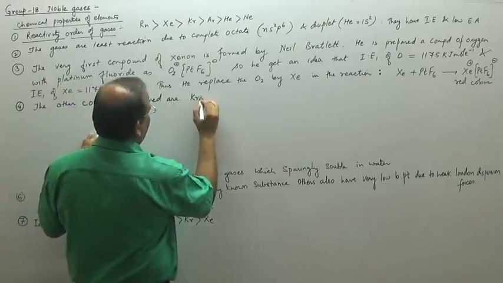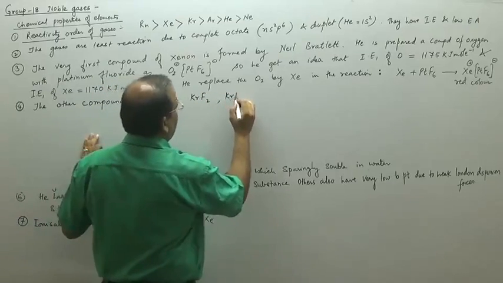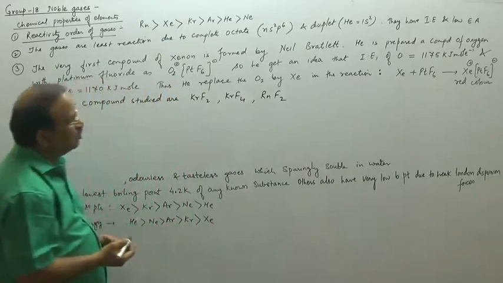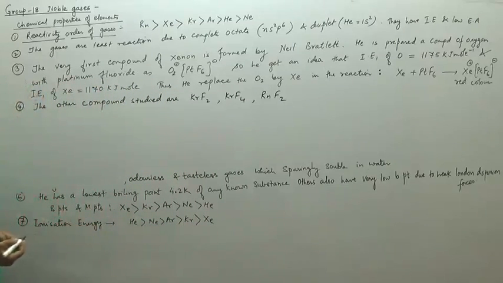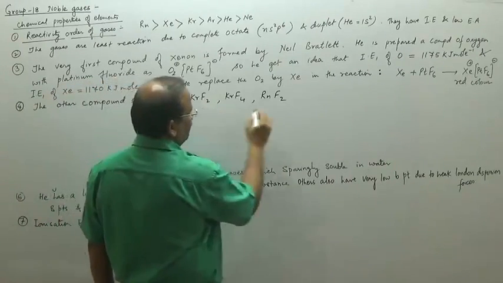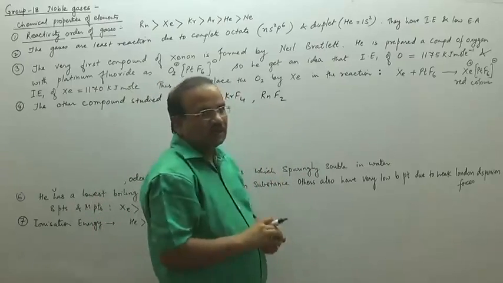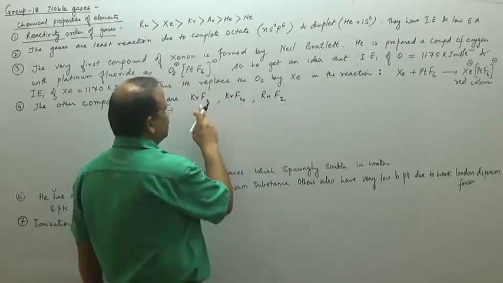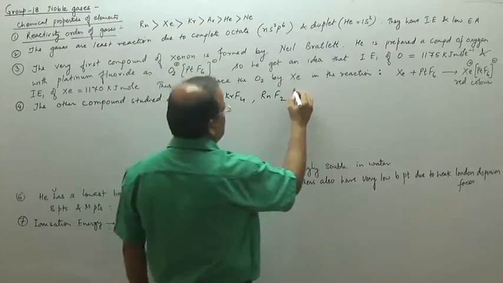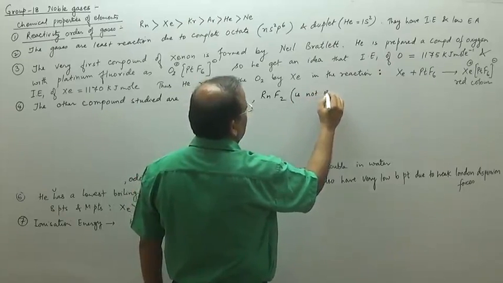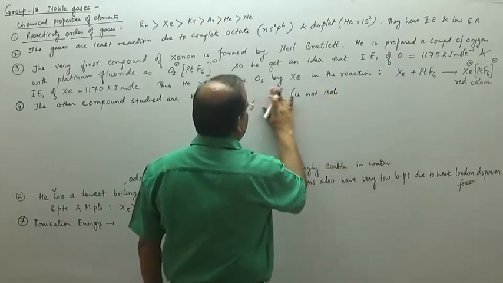KrF2, KrF4, RnF2. These are a few more compounds of other noble gases which are studied in detail, but this one is studied in detail, but this is not yet isolated. It is only identified by spectroscopy methods. So this is studied in detail, but this is not isolated.